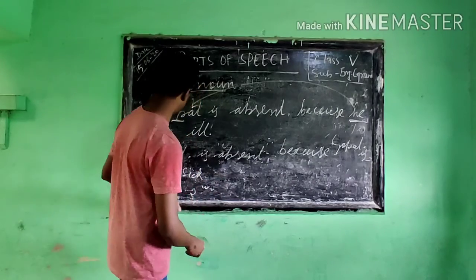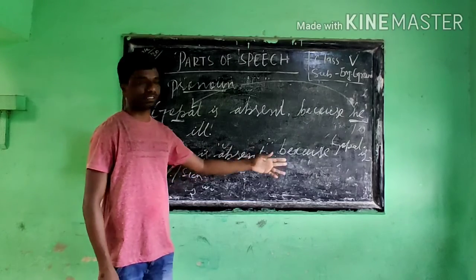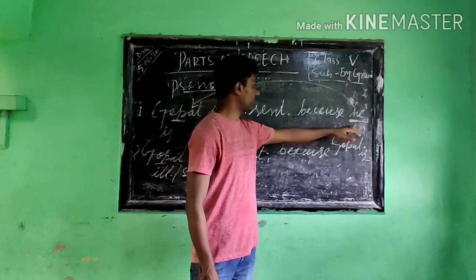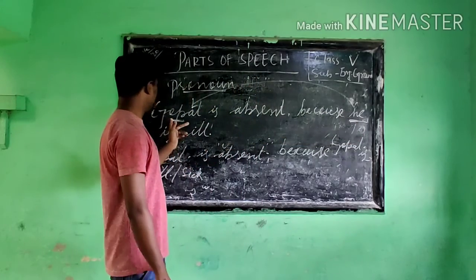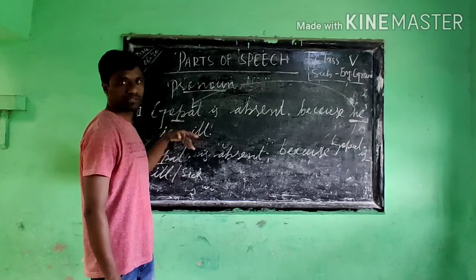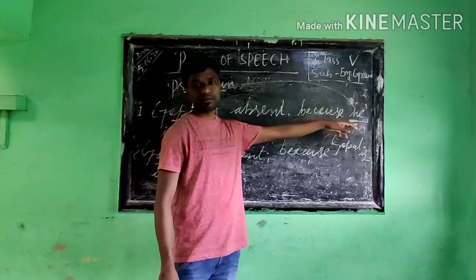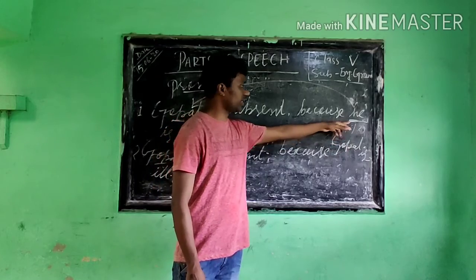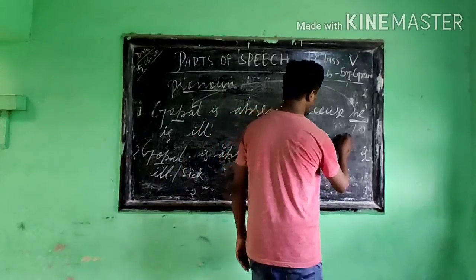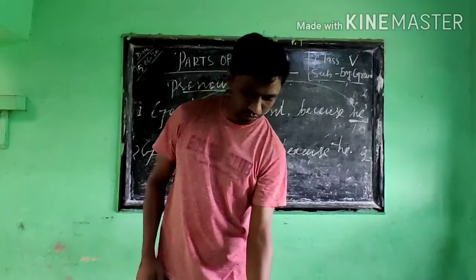So instead of repeating the same noun in the same sentence, we use another word that is called a pronoun. You also have to use the pronoun according to the noun, whether it is masculine or feminine, singular or plural. That is why we use a pronoun. Therefore, instead of Gopal, we use he: he is sick, or he is ill. So this is all about the pronoun.